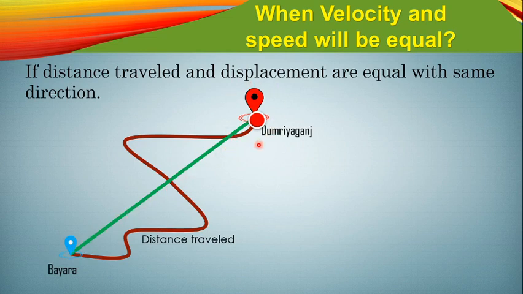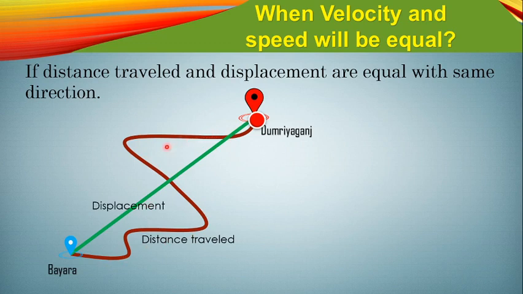So here you can understand the difference between distance and displacement. This is your displacement, isn't it? And this one is your distance traveled.